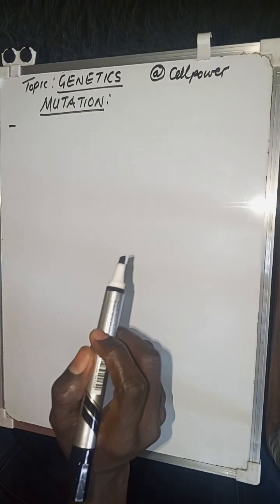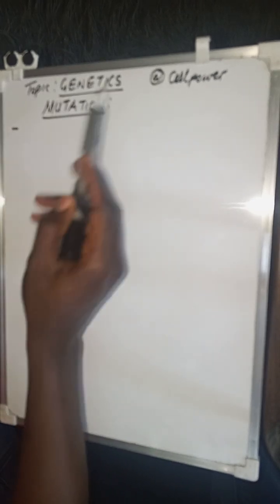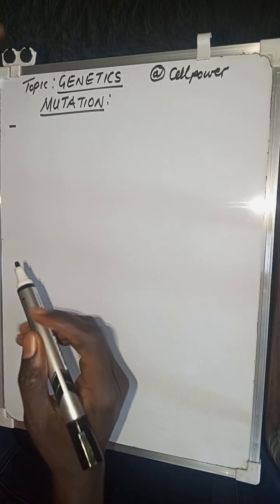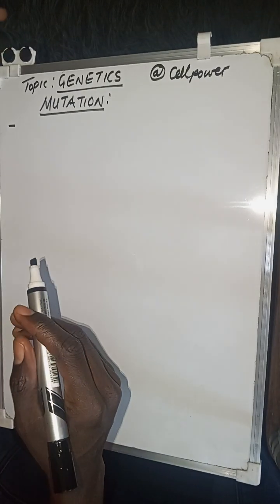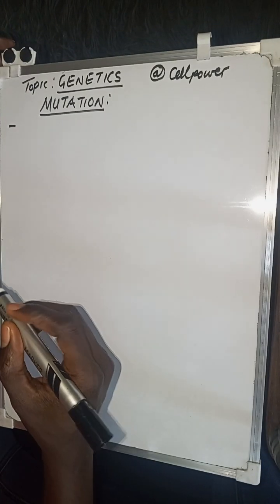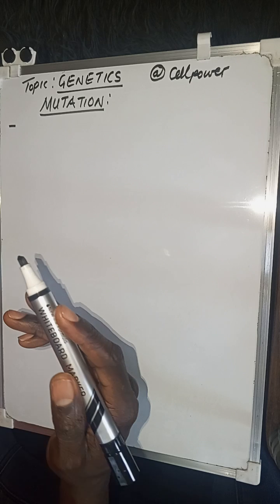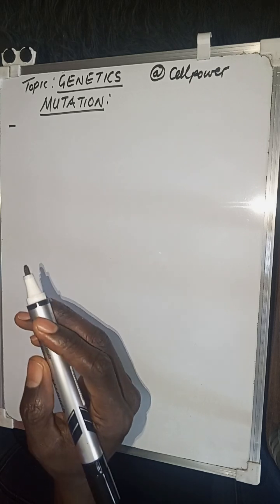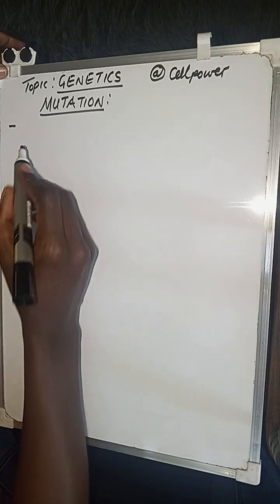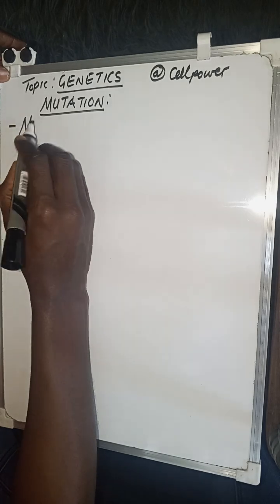Welcome to another segment as we continue with biology videos as we focus on the topic genetics, but this time we are looking at mutation. What exactly is mutation? Well, we can simply say that mutation is a change in the DNA sequence of an organism.